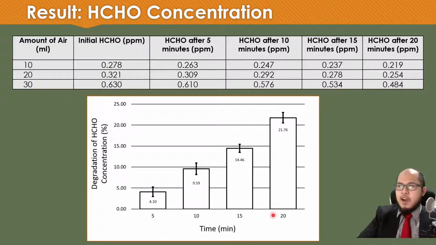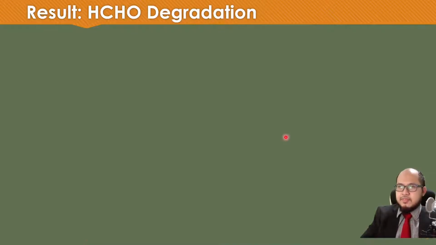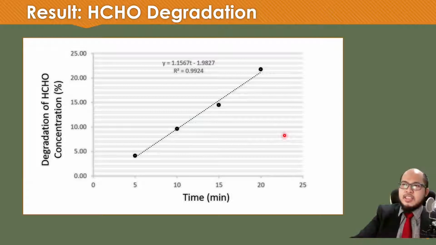This is our result. So in 20 minutes, the reactor can reduce 21.76%. And if we see the trend of the formaldehyde degradation, it has a linear trend.